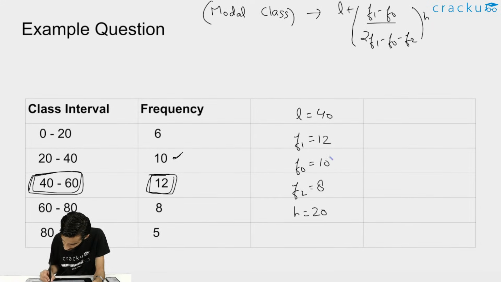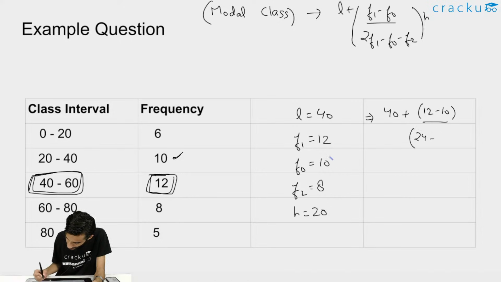I can do it here itself. So this will come out to be 40 plus f1 minus f0, that is 12 minus 10, divided by 2 times f1. 2 times f1 will be 2 into 12, that is 24, minus f0, which is 10, and f2 is 8, right? Multiplied by h, that is 20.